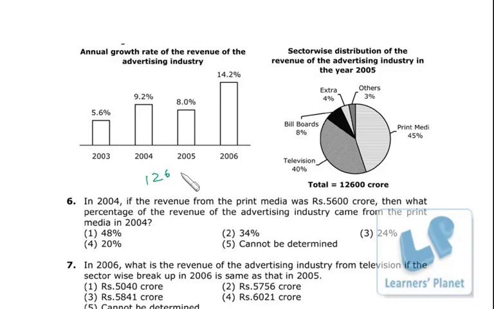So in 2004 the total revenue must be this amount, right? And if the revenue from print media was 5,600 crore, we have to find out this 5,600 crore is what percent of this, right? So I just take 5,600 over here.